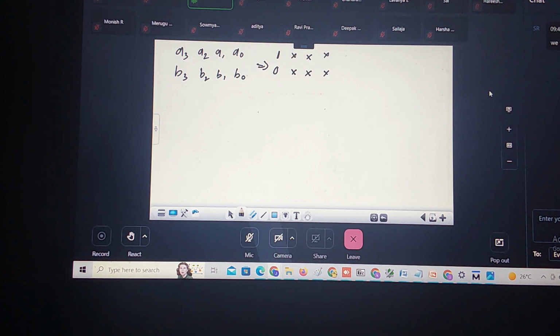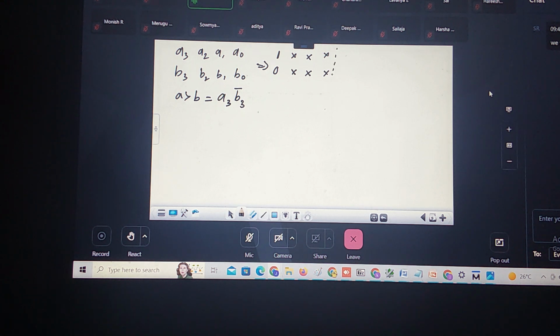Correct? This is nothing but A greater than B. If I write A greater than B, one condition is A3 is 1 and B3 is 0, irrespective of A2, A1, A0. This is A greater than B. This expression I can write as A3 into B3 bar. This is one condition.